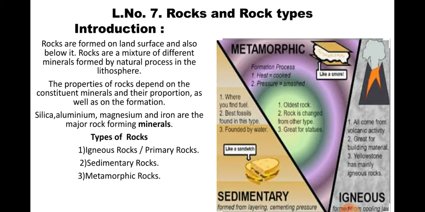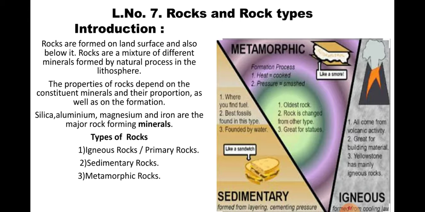Now see, the properties of rocks depend on the constituent minerals and their proportion, as well as on the formation. So whatever the formation is, you will see that.